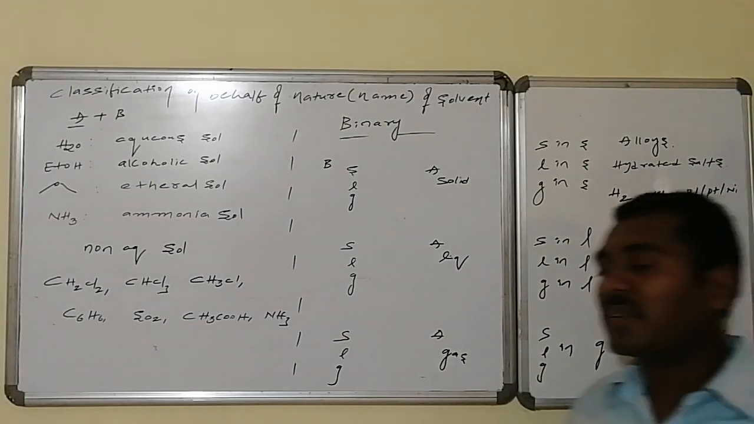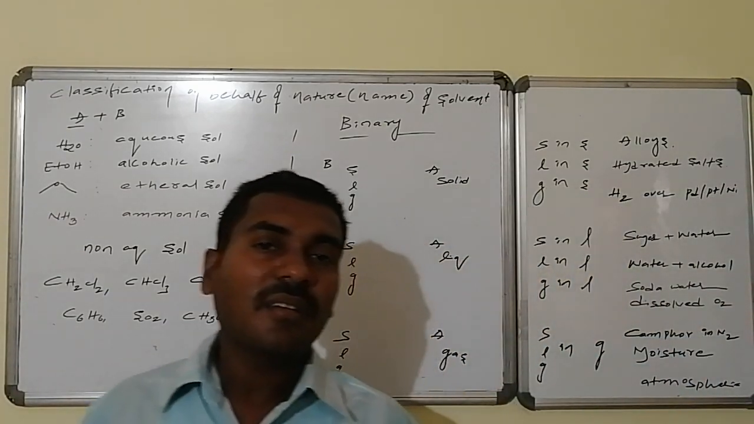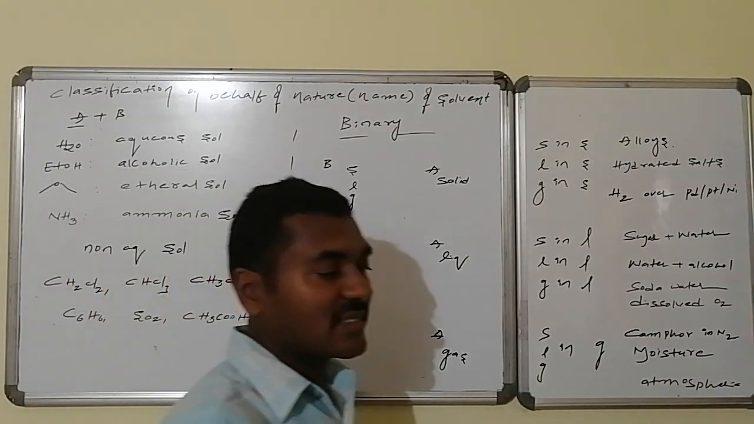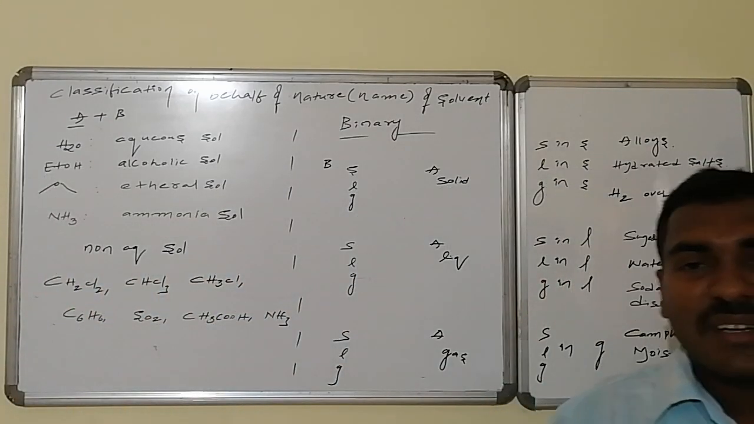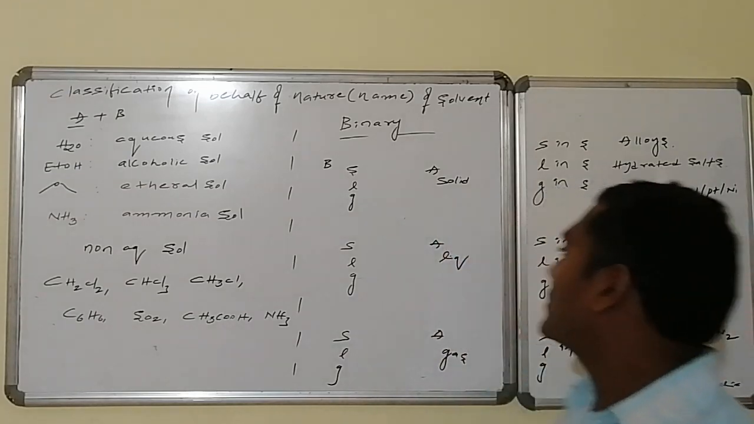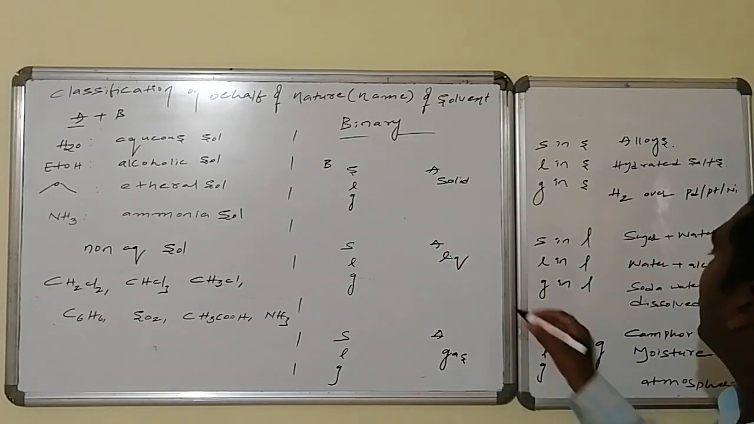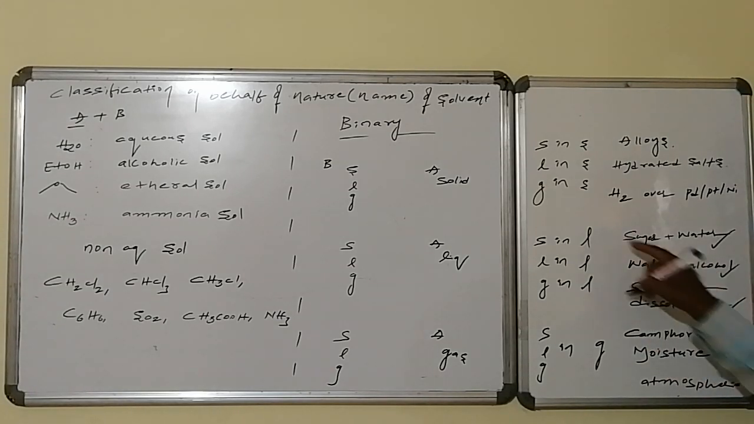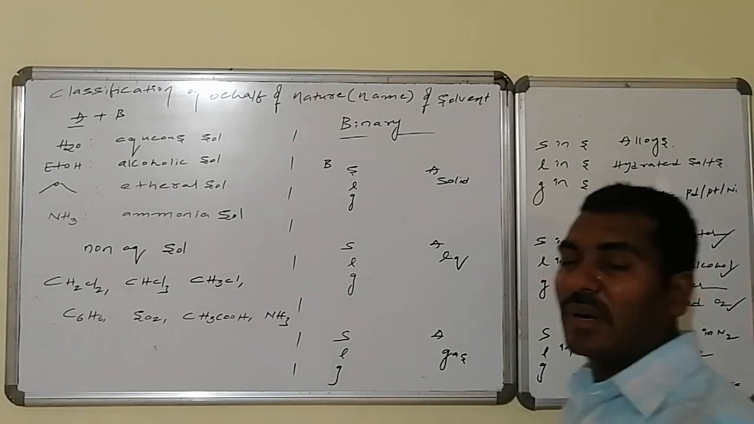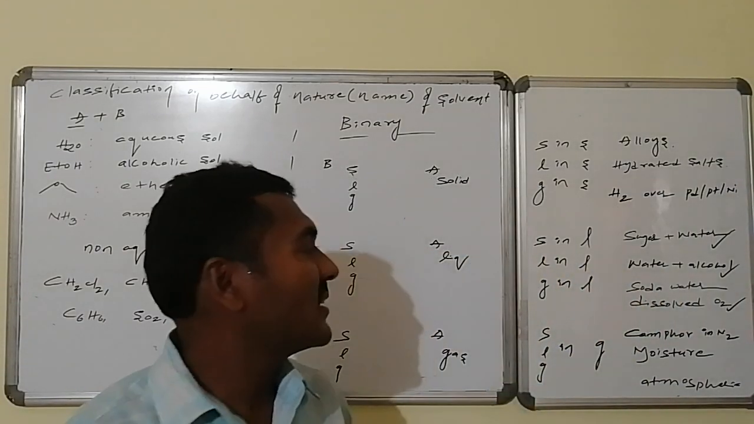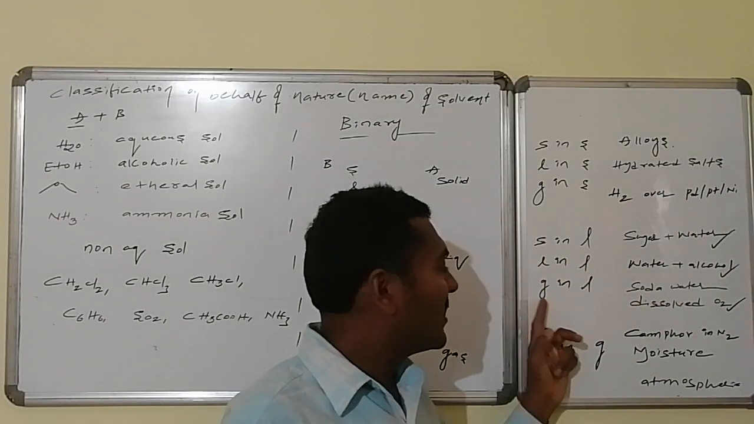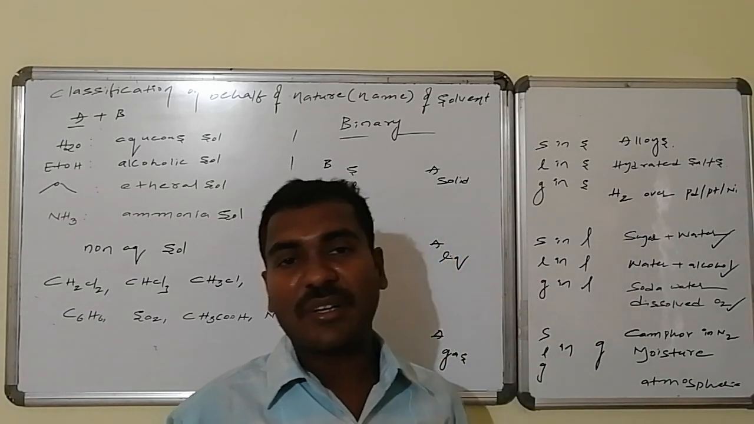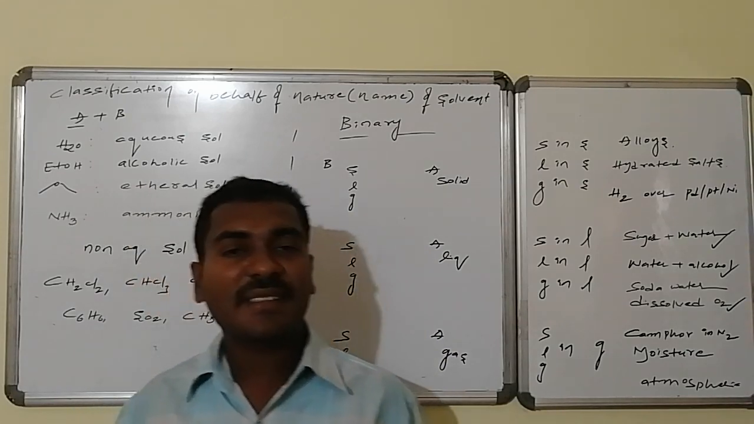And another point for the discussion of solutions is that whatever solutions we are discussing here are all binary solutions, and in these binary solutions, the liquid category is very, very important. These are all binary solutions. Binary liquid solutions: solid in liquid, liquid in liquid, and the last one is gas in liquid. These are very important from the discussion point of view. Next, we will go for the next part.